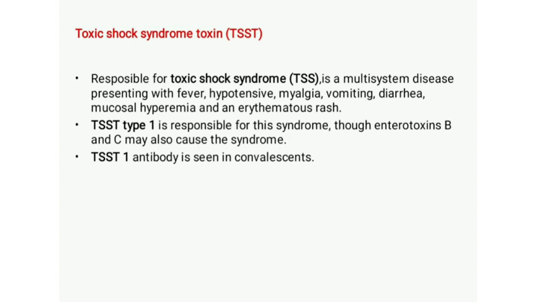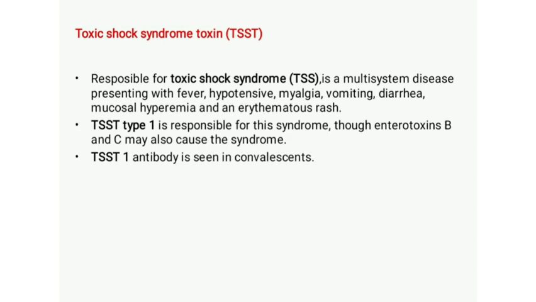Then there are different types of toxic shock syndrome toxin, and here Staphylococcus aureus strains produce type 1 toxic shock syndrome toxin. Formerly it was known as enterotoxin type F or pyrogenic exotoxin C, which is responsible for this syndrome known as toxic shock syndrome. Then enterotoxin B or C may also cause this type of disease.